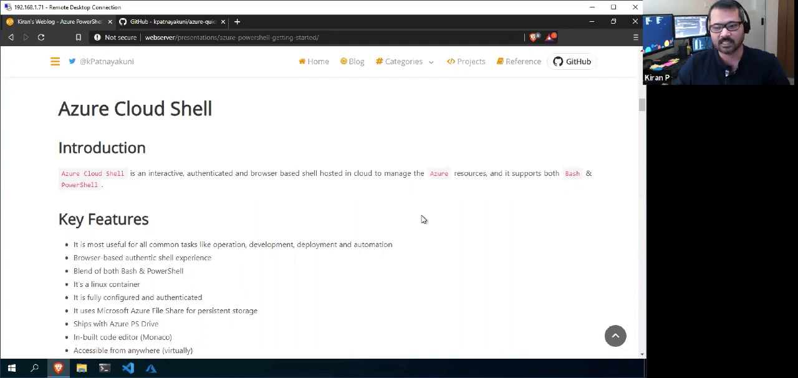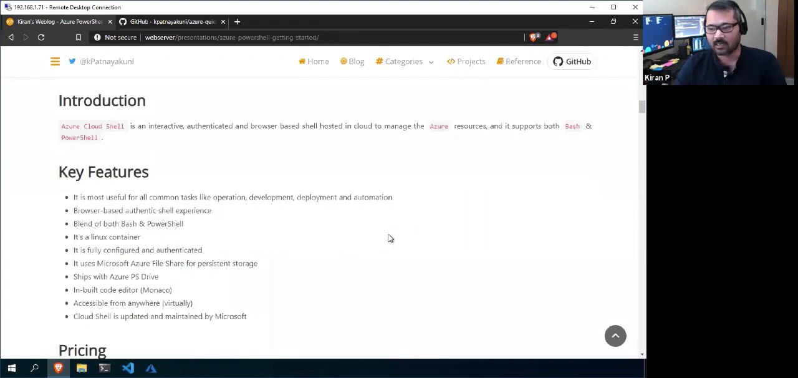It is interactive and authenticated, and you can access it in the browser from anywhere in the world, and it is also hosted in the cloud. What I mean to say is that the manageability is very easy: pretty much all the tools are containerized and hosted in the cloud, and you can access them from anywhere and manage your Azure without any hassle. And the Cloud Shell supports both Bash and PowerShell. Okay.